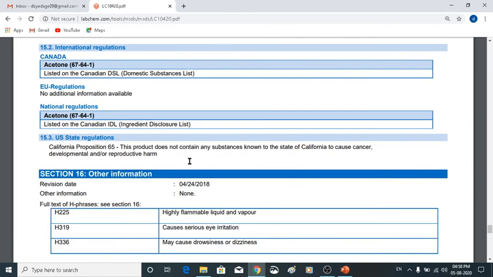So normally under these 16 heads, the MSDS of any compound is provided by the manufacturer. You can search any compound online, then you can easily get that MSDS and you can read the instructions and try to follow the safety measures accordingly.